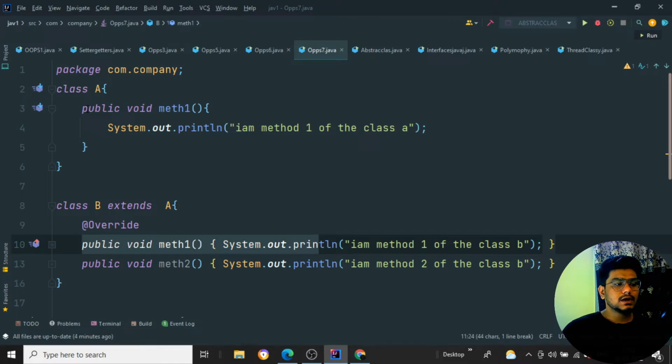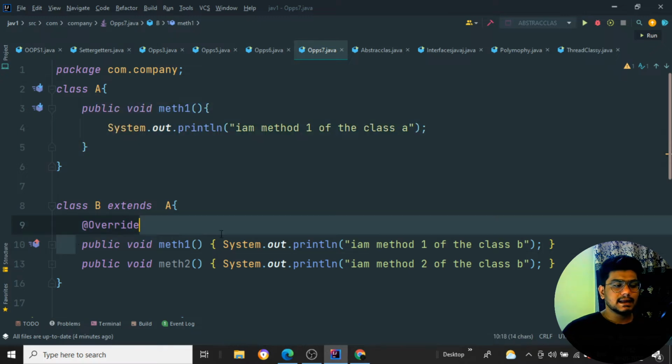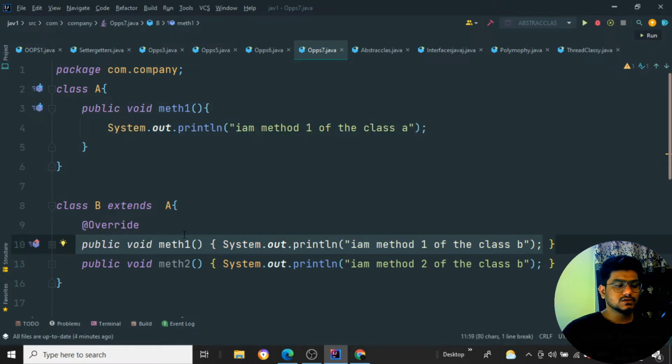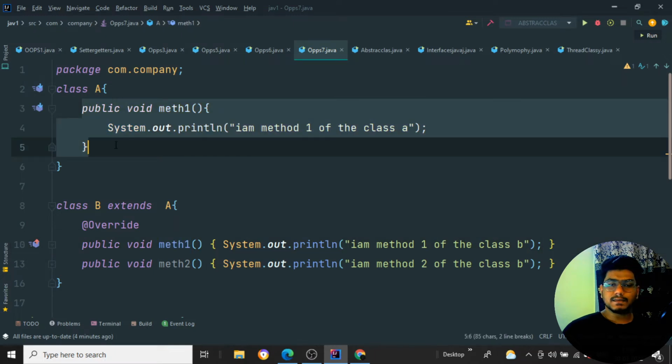It is not going to take the parent method, because method 1 has already been declared and defined inside class B, so it gives the highest priority to this one. Suppose method 1 is not there inside my class B, then it would take method 1 from class A, which is extended by class B. So like this it works.